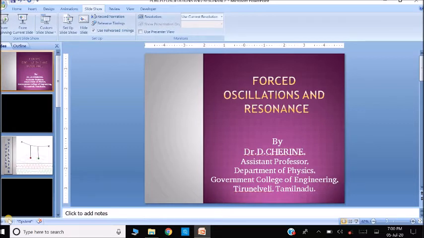Let us discuss forced oscillations and resonance. If an oscillator is displaced and then released, it will begin to vibrate. If no more external forces are applied to the system, it is called a free oscillator. If a force is continually or repeatedly applied to keep the oscillation going, it is called a forced oscillator.